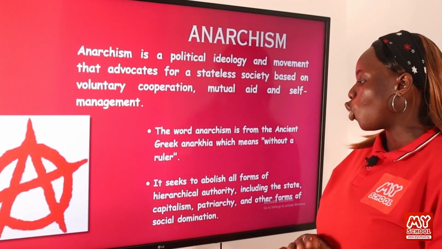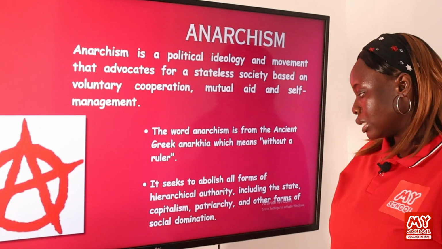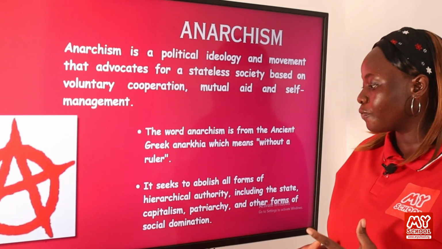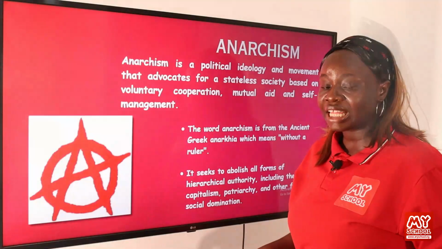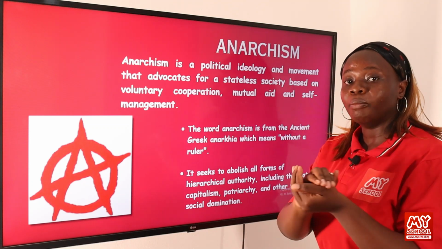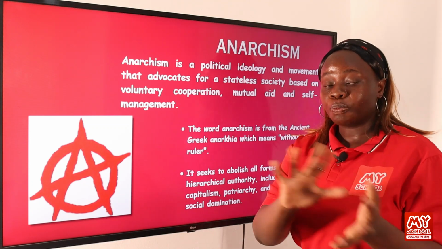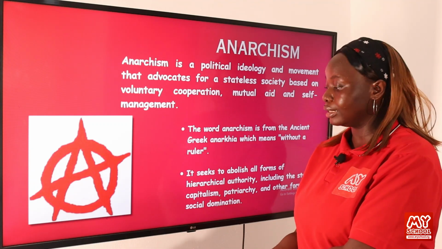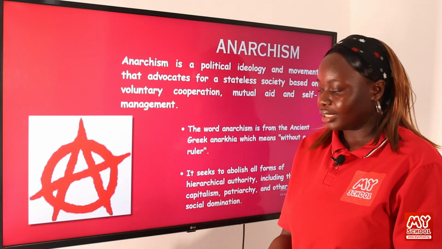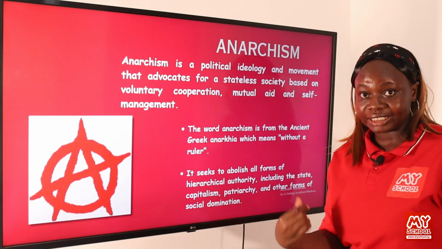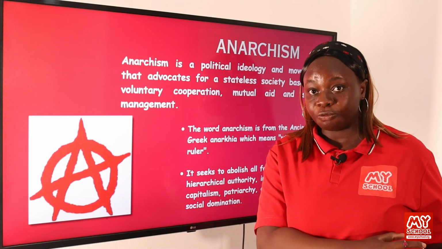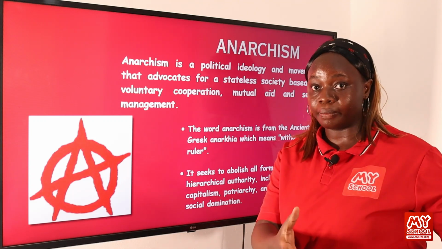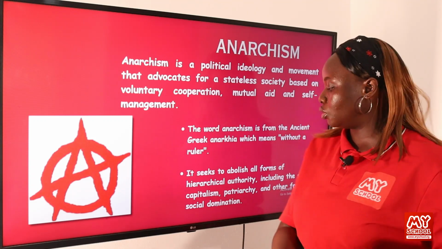It seeks to abolish all forms of hierarchical authority, including the state, capitalism, patriarchy, and other forms of social domination. So anything that seeks to hold power, as opposed to other members of the society who do not hold power in that society, they try to abolish that. When we are talking about capitalism, power rests in the hands of the rich and not the poor. So they do not like this system, and they try to abolish that within the society.